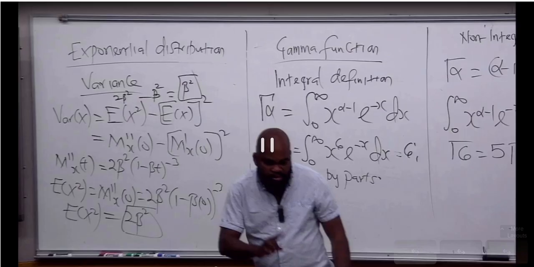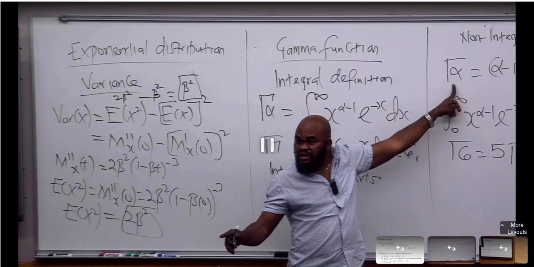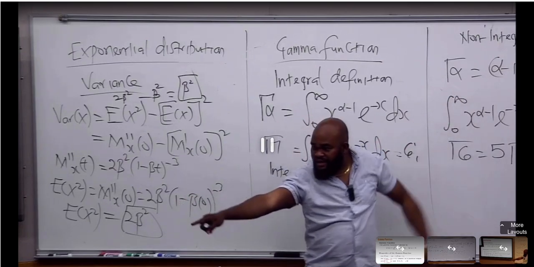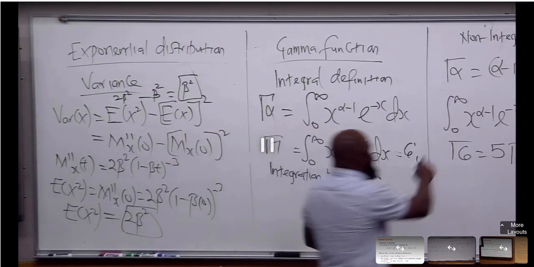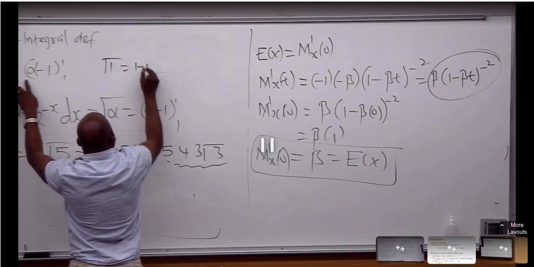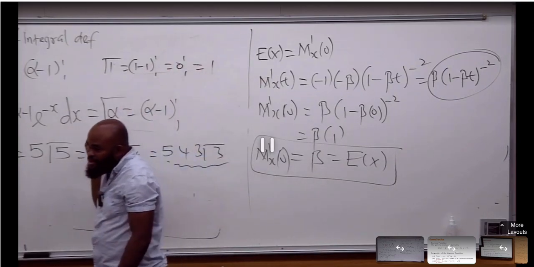Another special one, take a look at this guy: gamma 1. Gamma 1 is 1. If I go by this definition here, you know, somebody told you the other time about 0 factorial, remember? Can you hear me, right? It's actually here. Let us use this now. If alpha is 1, what happens? What is gamma 1? That's 1. That's why 0 factorial is 1. Does that make sense now?